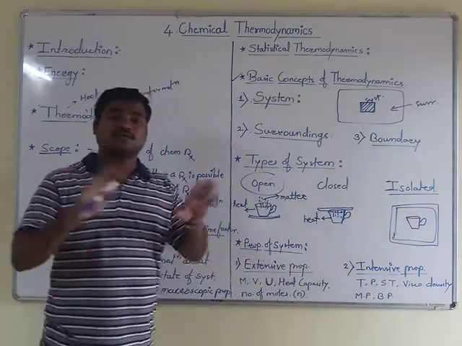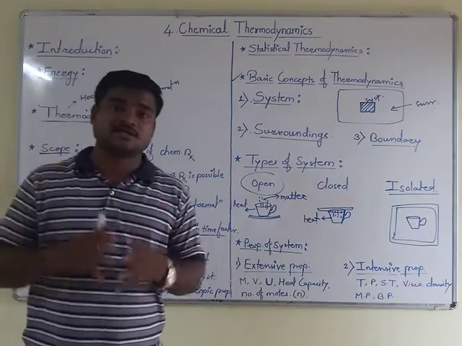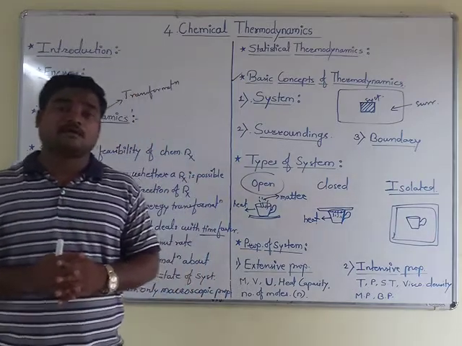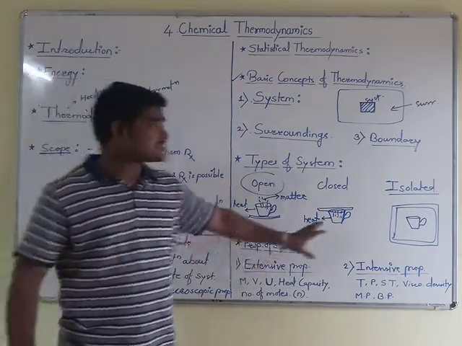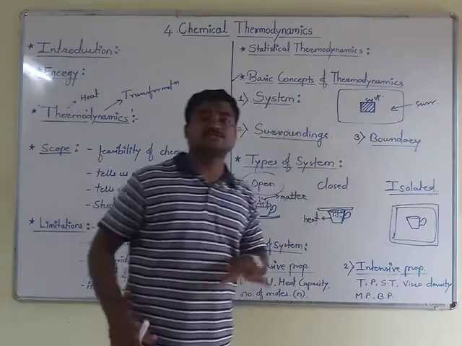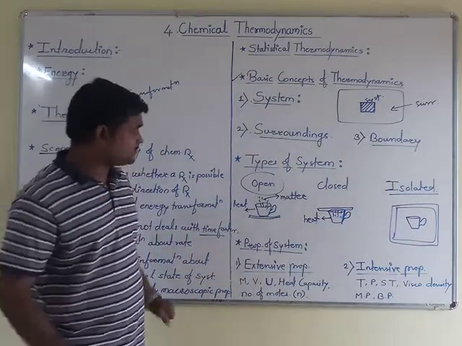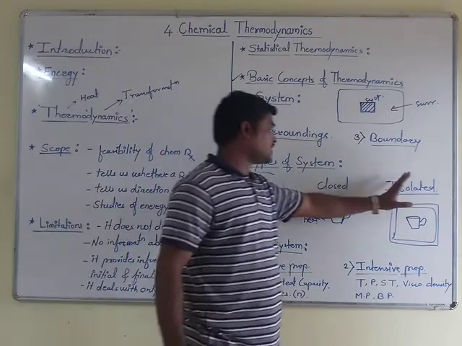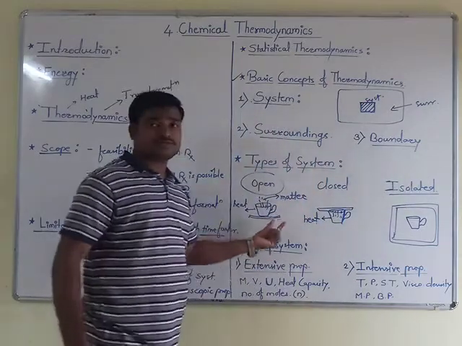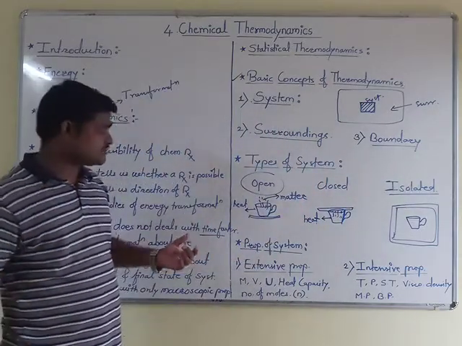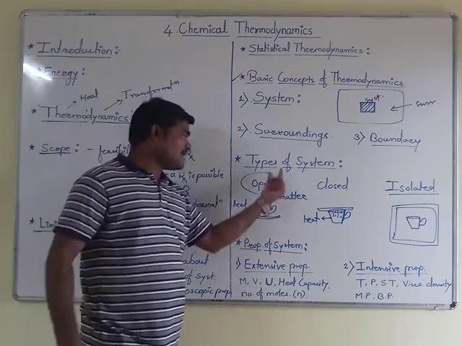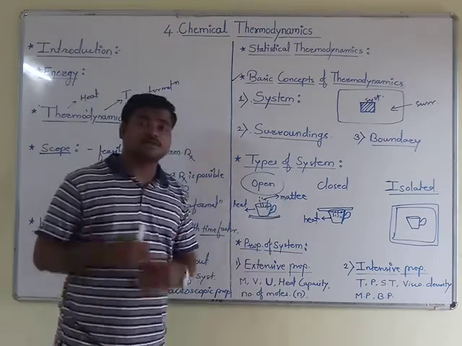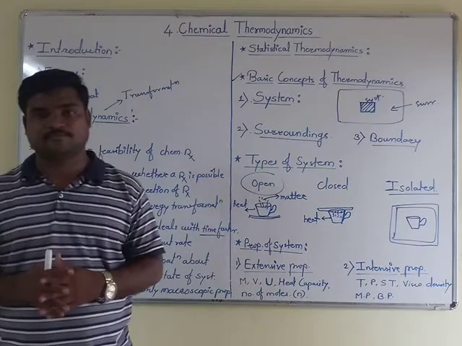It means there is no exchange of heat as well as matter with the surroundings, so both are conserved. Such a system is called an isolated system. So these are the three different types of systems which we have studied in detail with some examples. Now after that, we will see some properties of a system.